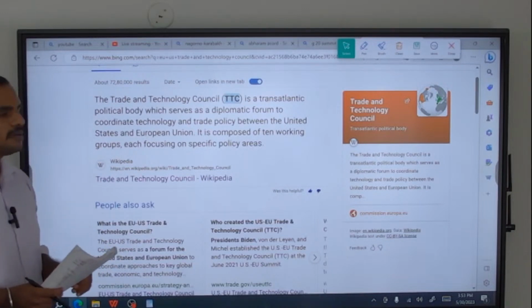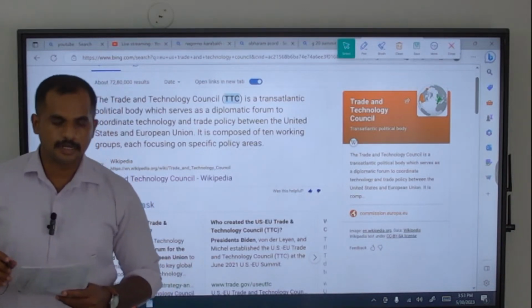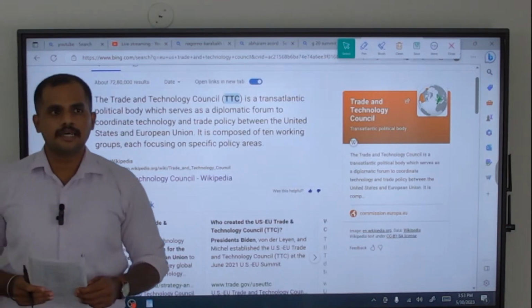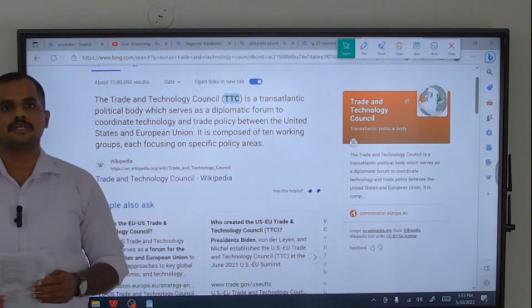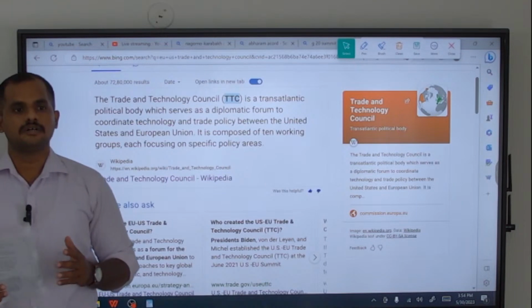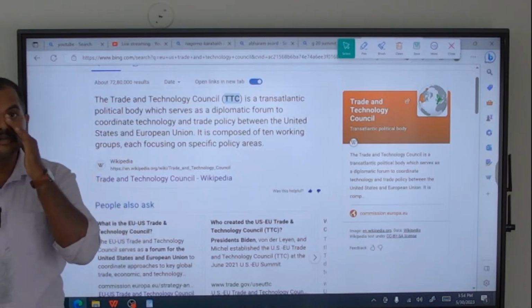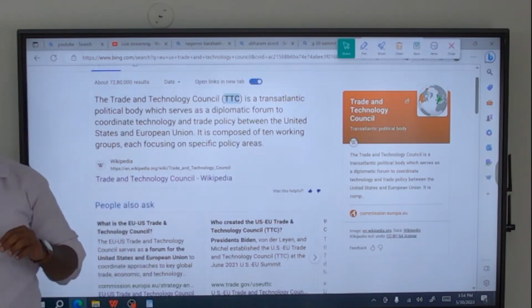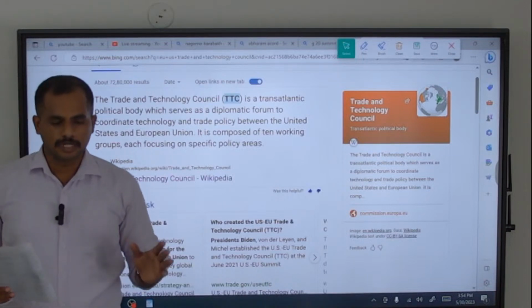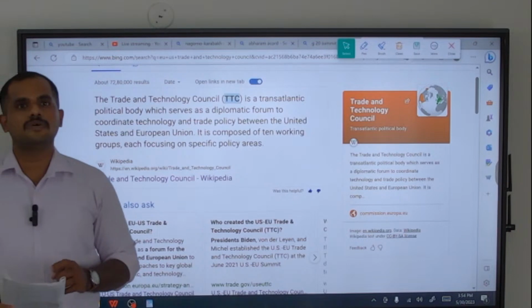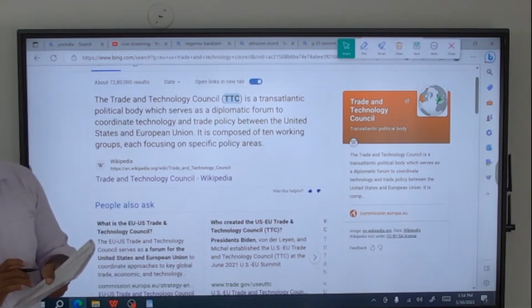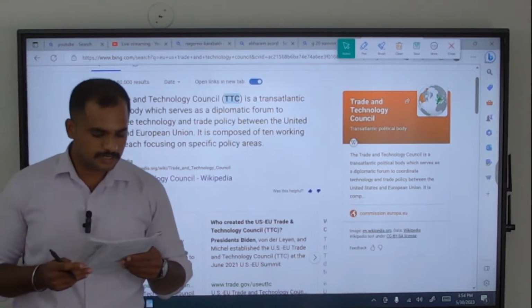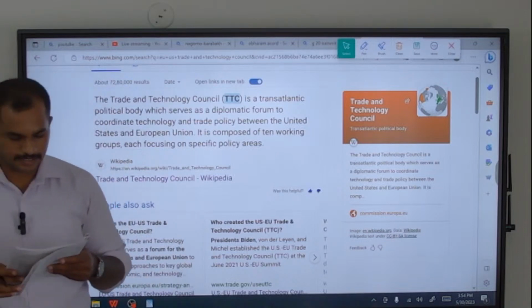The major reason the forum was created is to discuss trade as well as any technological progress that is taking place. So it is an idea sharing platform between the two countries, a council created to discuss trade and other economy related progress, and not a council that wants to bring any technology or productivity under their control. So statement second is wrong, which means the answer is option C. Statement 1 is correct, but statement 2 is incorrect.